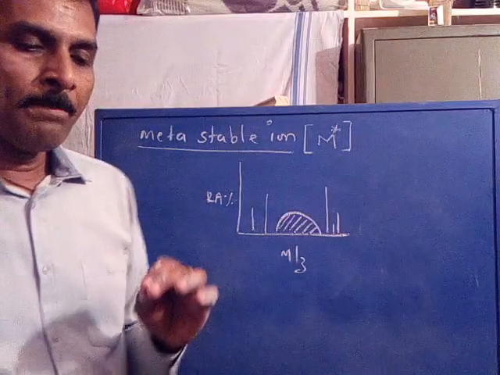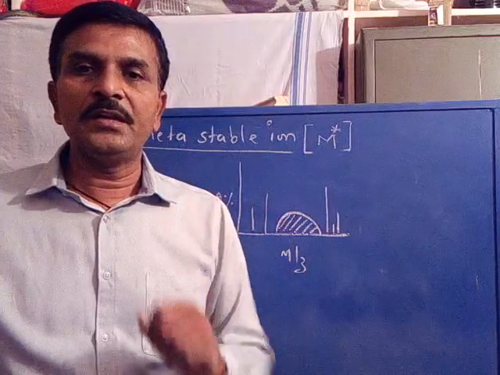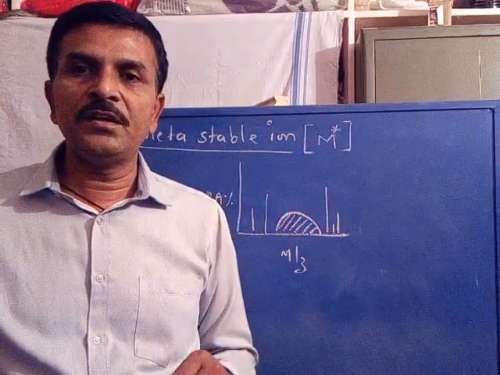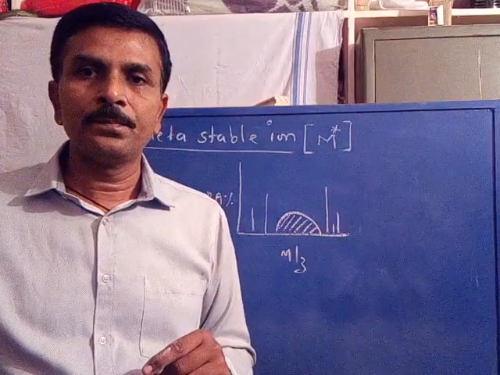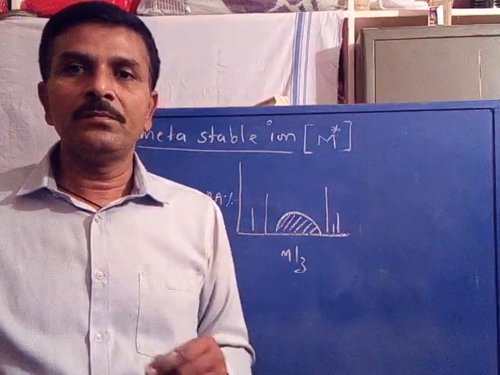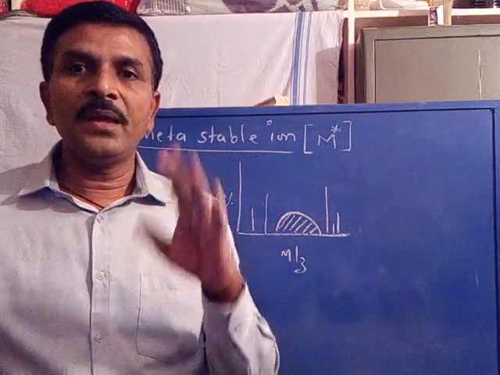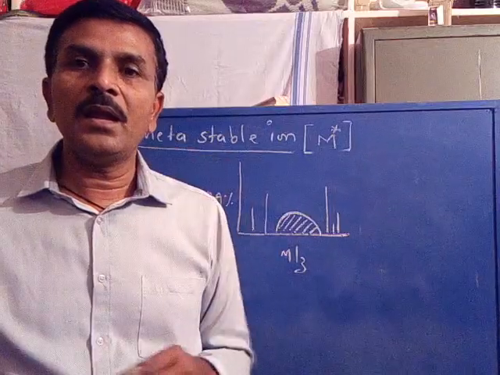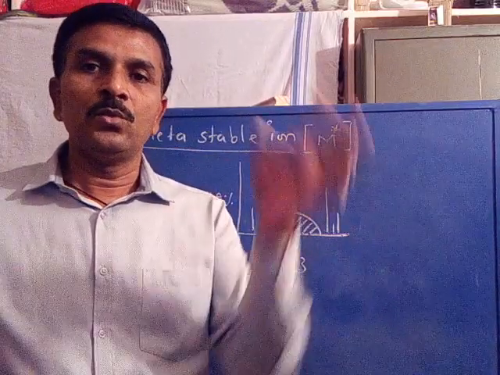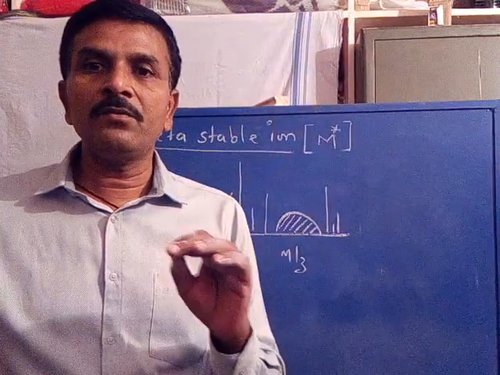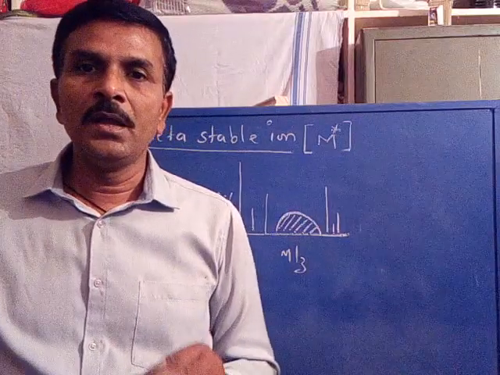Once again, sometimes in the mass spectrum, in addition to sharp intense signals, some broad and diffused signals appear at non-integral M by Z values. The fragment ions which appear as a broad and diffused signal in the spectrum are called metastable ions, represented with capital M star.